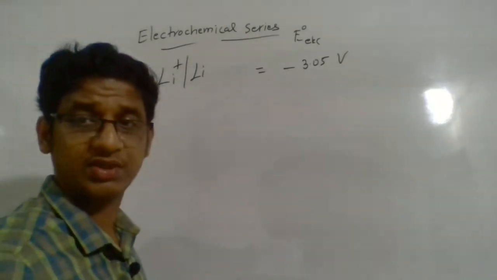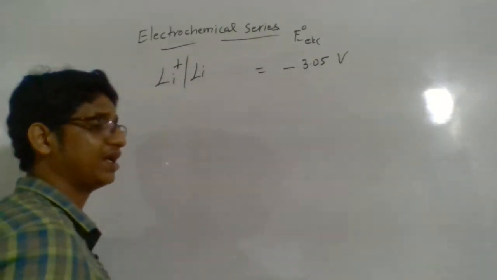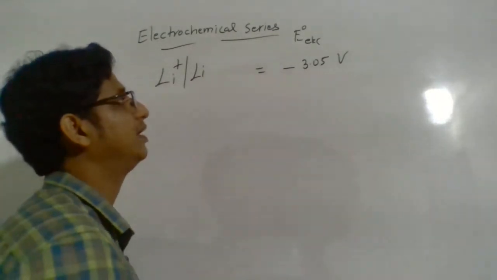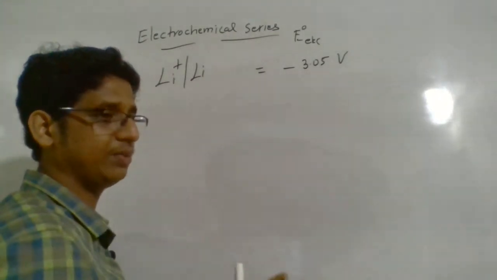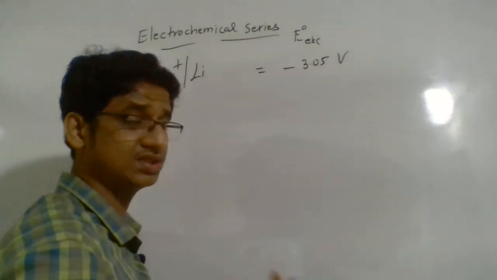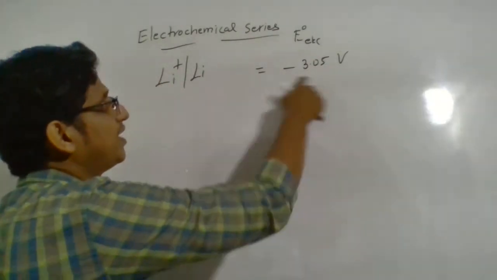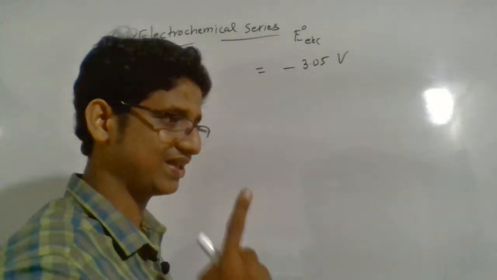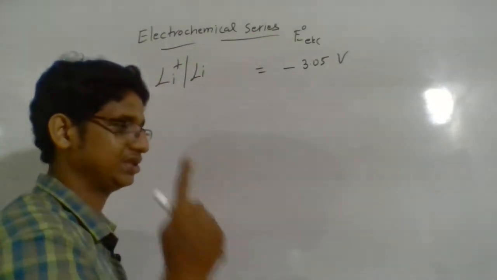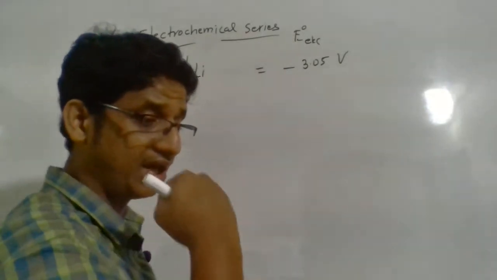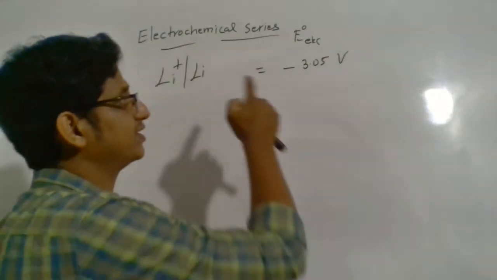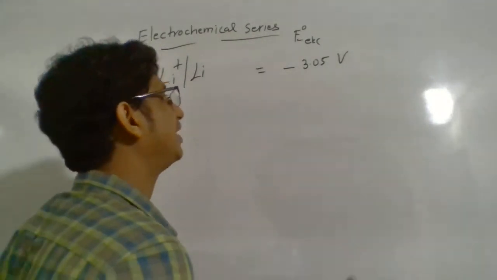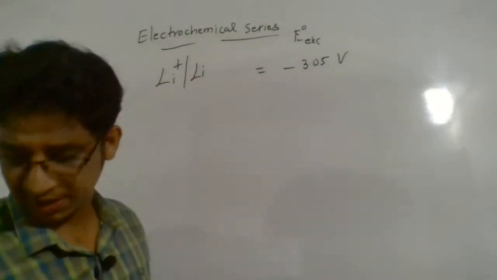This represents that lithium has the lowest standard reduction potential value, which means it has the highest tendency to undergo oxidation. That's the way you can compare. The smaller the reduction potential value, the higher the tendency to undergo oxidation. So lithium has the highest oxidation potential, the lowest reduction potential, and lithium is the strongest reducing agent because it has the strongest tendency to undergo oxidation. That's why you can get so much data from the reduction potential value.